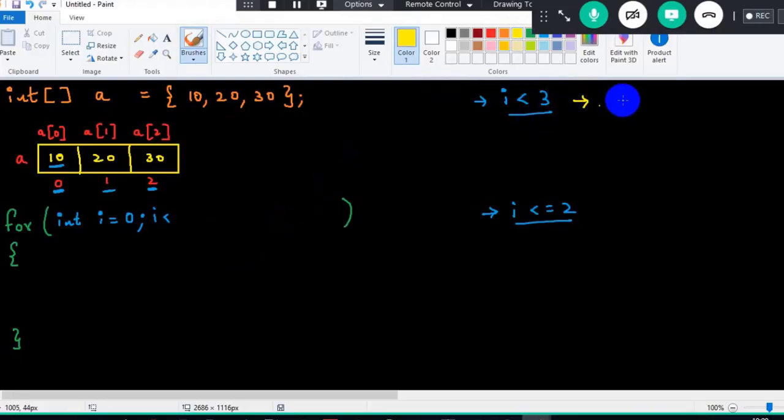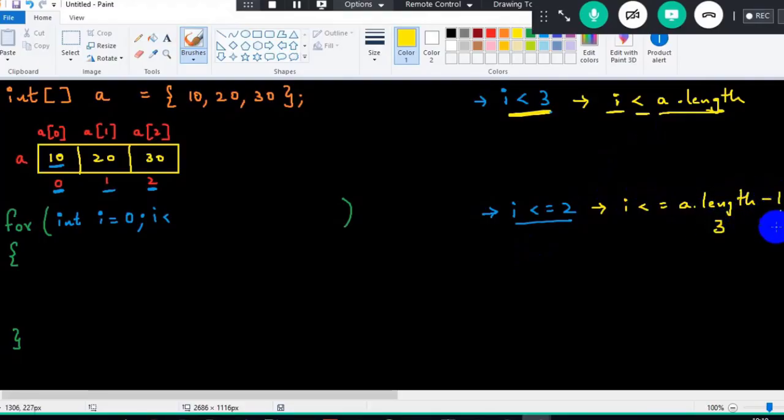So the same thing, I can write it as I lesser than A dot length, where A is the array name. So when I write I lesser than 3, it becomes I is lesser than A dot length. What is A dot length? 3 only. Similarly over here, I can write it as I is lesser than or equal to A dot length minus 1. When I write A dot length, it will return 3. 3 minus 1 is nothing but 2 here. So the same thing I got, I lesser than or equal to 2. So definitely do not hard code it here. Rather, you have to write it as I is lesser than A dot length.